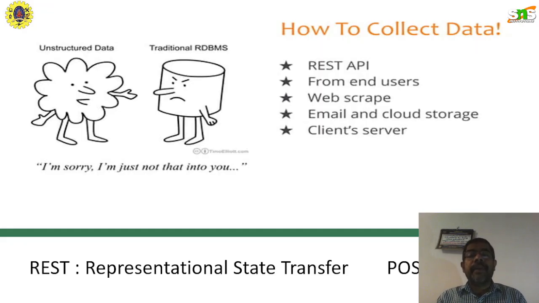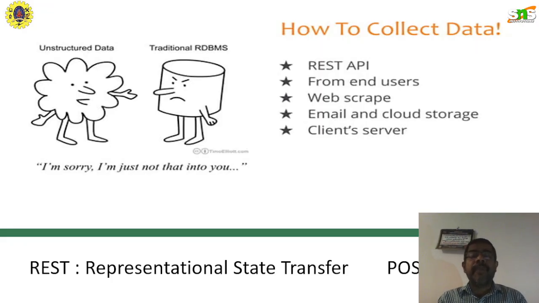But in the novel method, everything is now coming to the web, web platforms, and web applications. So collecting data from various resources seems very easy now. In that scenario, we have to see quickly in what way we collect the data. The easiest way is the API. You already know what an API is: the application programming interface.